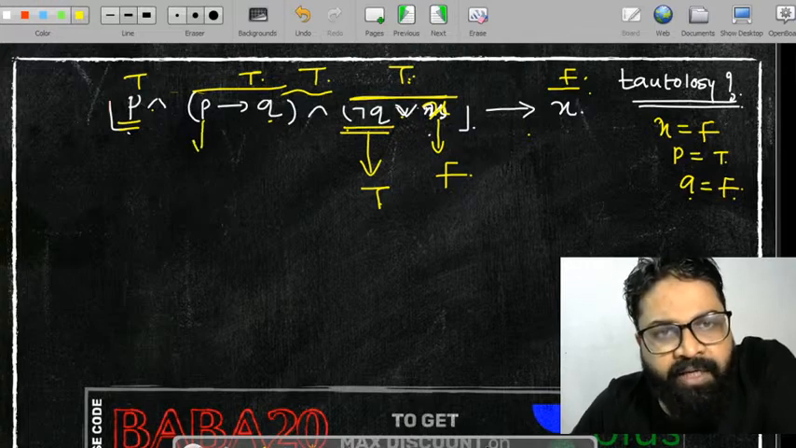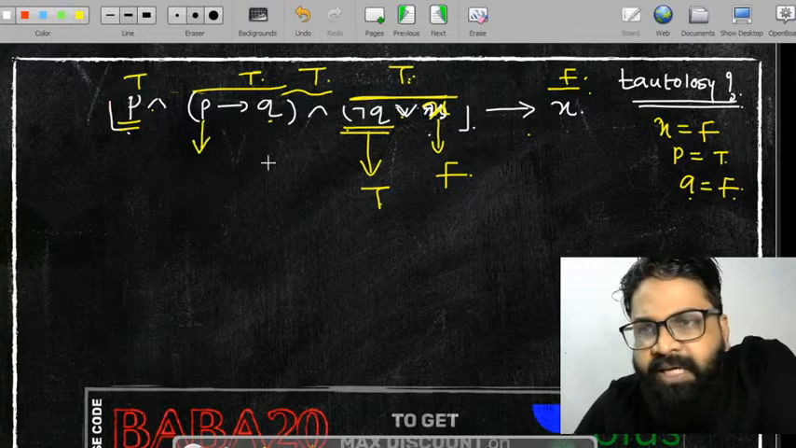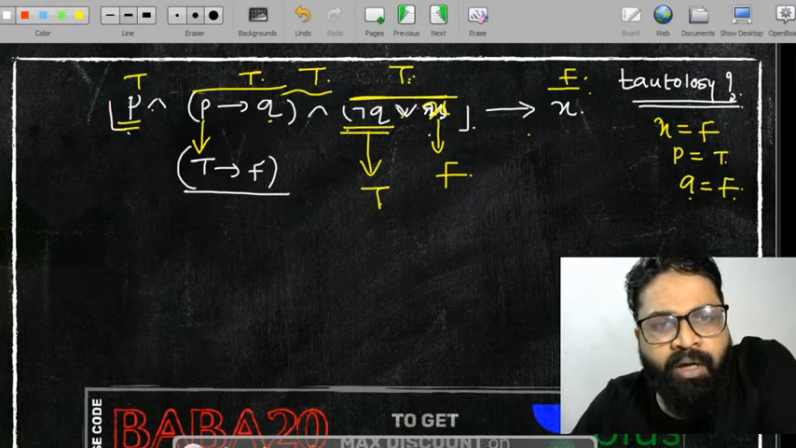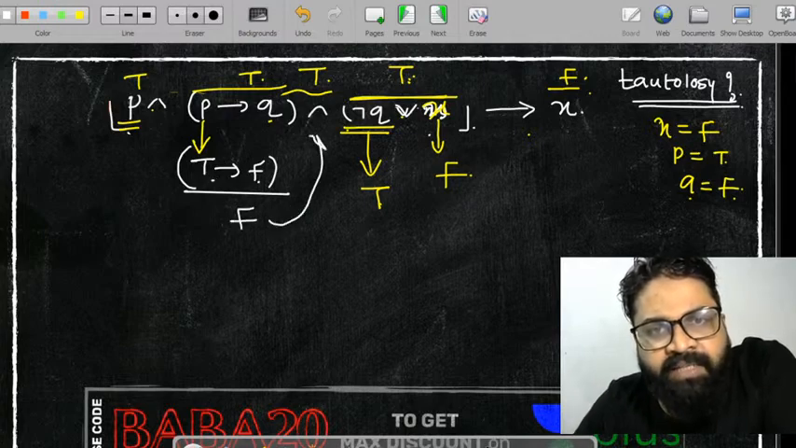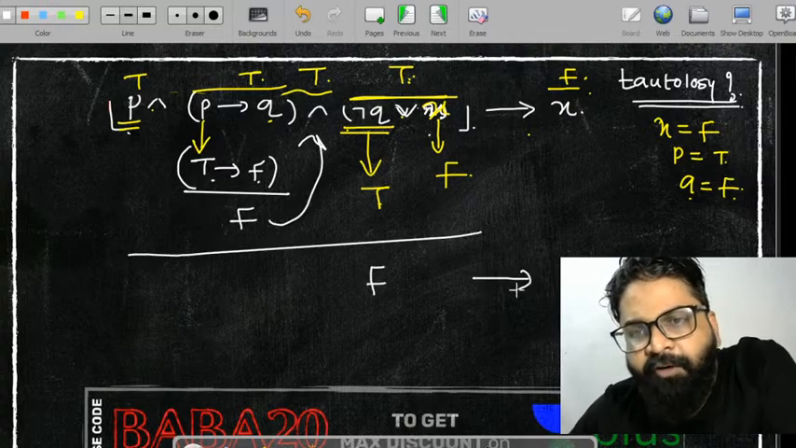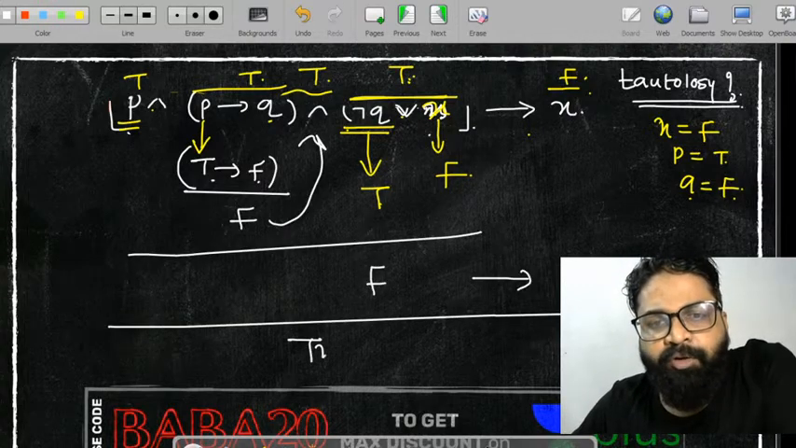Now substitute over here. See, what is p? P is basically true. And what is q? Q is basically false. So now what will happen? True implies false, here I will get false. False will see the and condition. The whole statement will become false, and false implies anything, so the whole statement will become true.